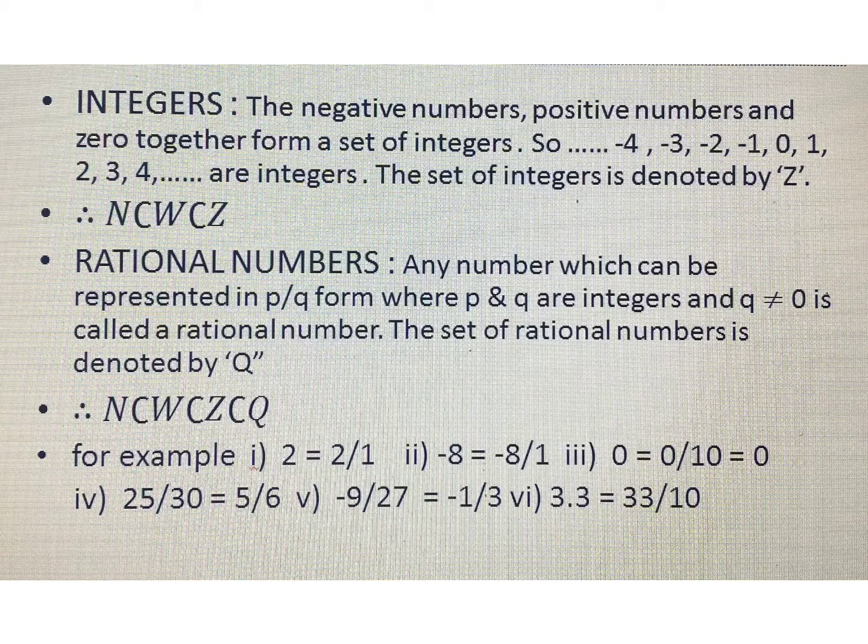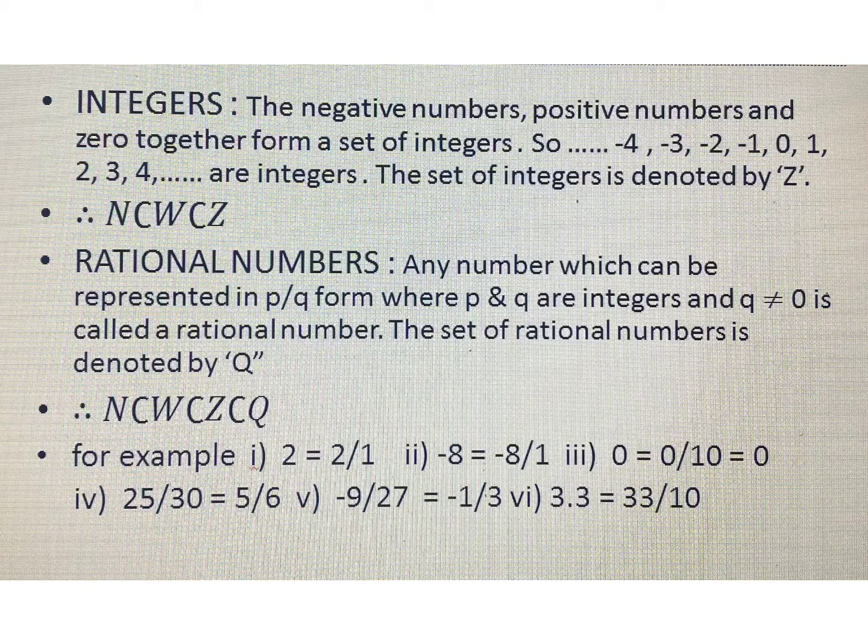If we take 0, you can write 0 by 10, 0 by 20, 0 by 25, anything. The answer will be 0 only. So it is also a rational number. If we take 25 by 30, we can obtain its simple form as 5 by 6, which is of the form p by q. So it is a rational number. -9 by 27 can be obtained in simple form as -1 by 3, which is a rational number. If we take 3.3, we can write 3.3 as 33 by 10, that is of the form p by q.